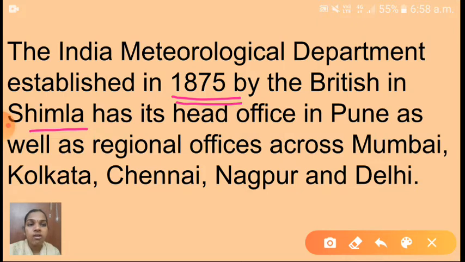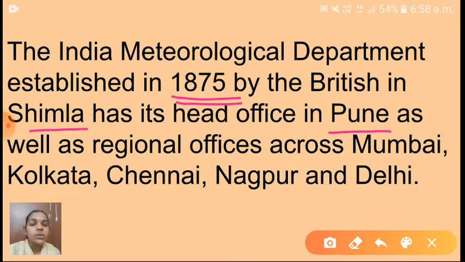It has its head office in Pune. Okay, children, you have to read and learn this by heart. The India Meteorological Department was established in 1875 by the British in Shimla, its head office is in Pune, as well as regional offices across Mumbai, Kolkata, Chennai, Nagpur, and Delhi.